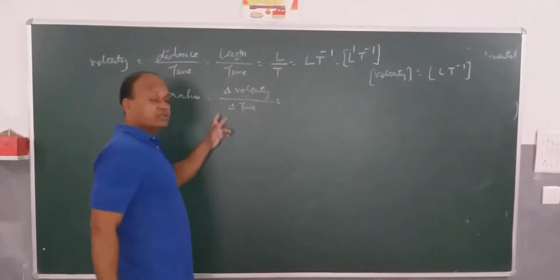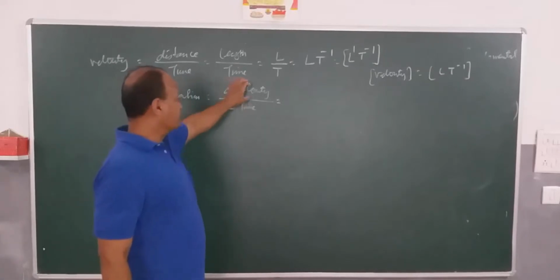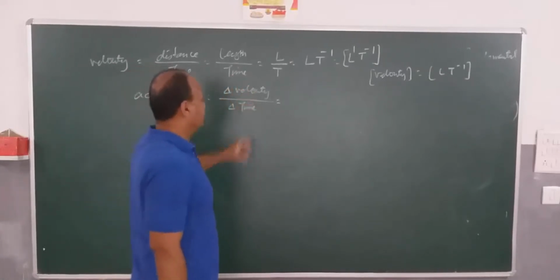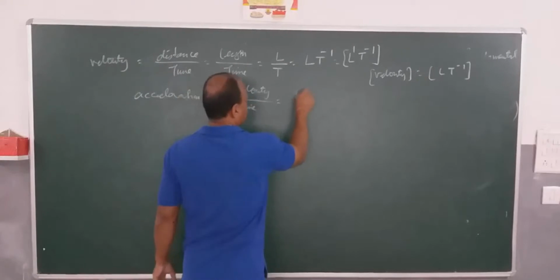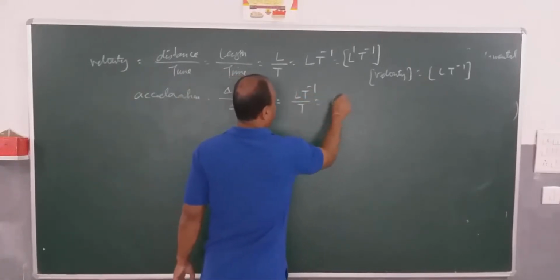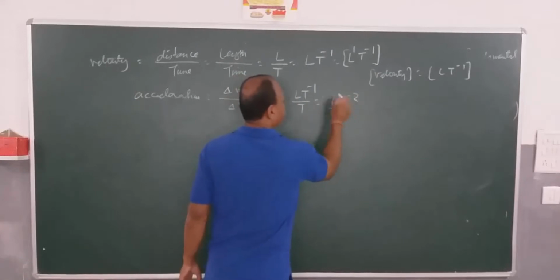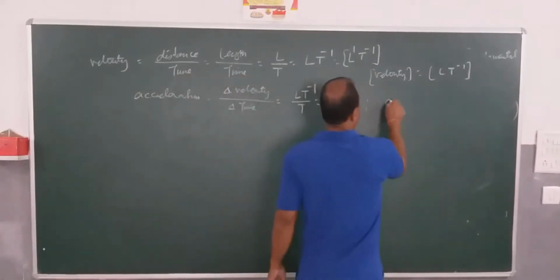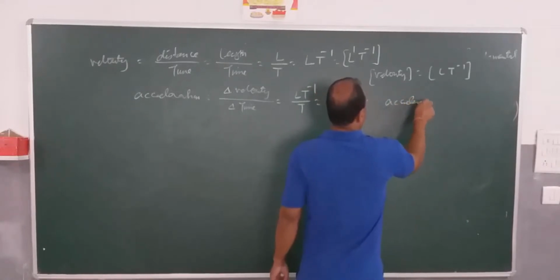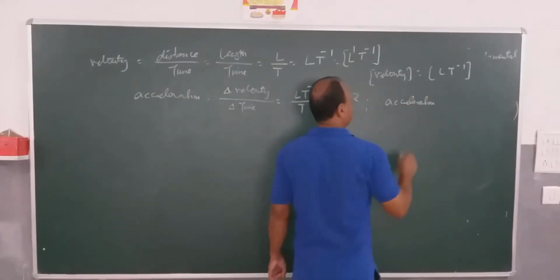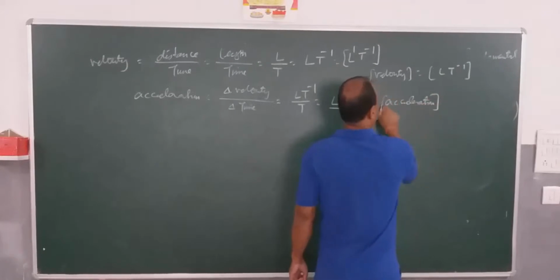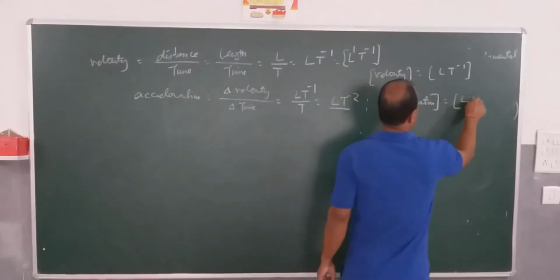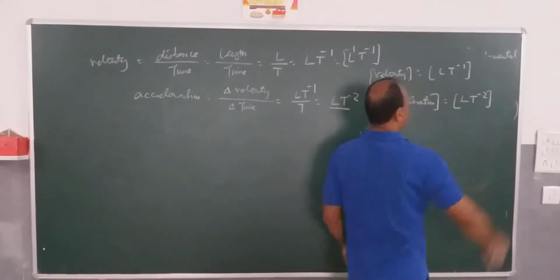Velocity, if I break it in terms of basic units, as we just did, is L T to the power minus 1, divided by T, so I can write acceleration is equal to L T to the power minus 2.